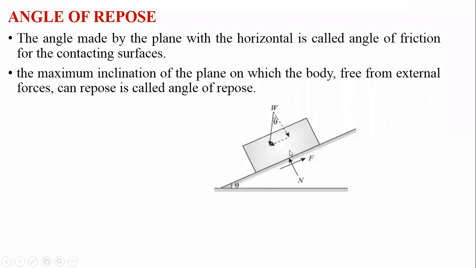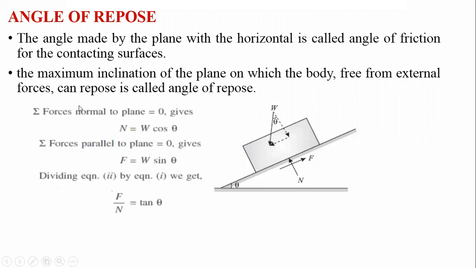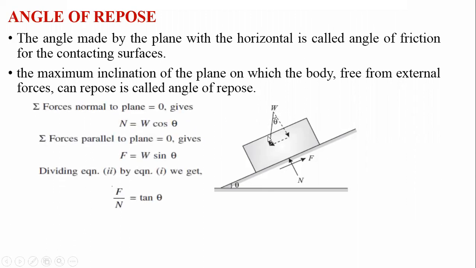On whichever inclination the body is at repose or slips over this inclined plane, that angle is called the angle of repose. As we know, the weight is divided into a component normal to the plane and a component parallel to the plane. The normal component is W cos theta and the parallel component is W sin theta.